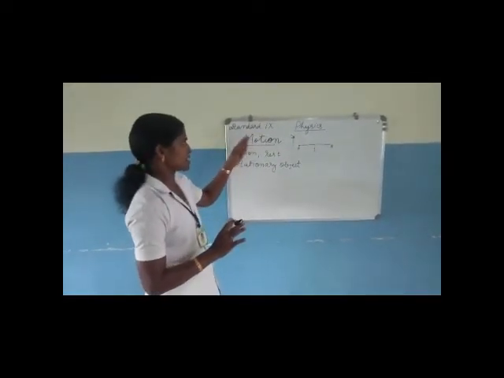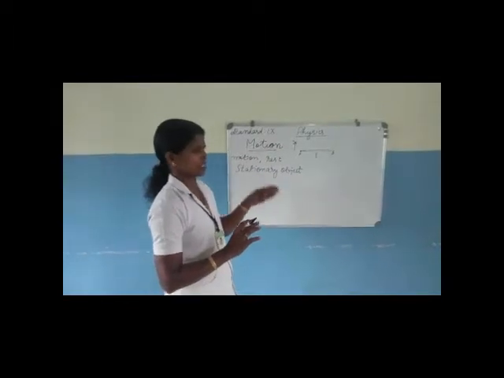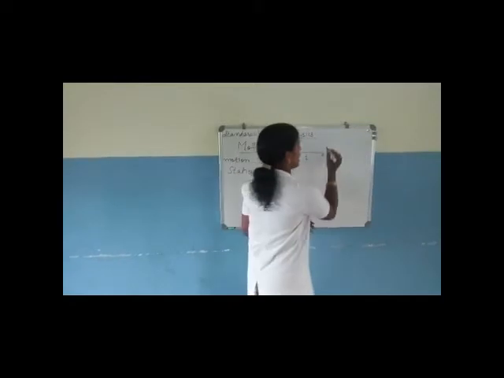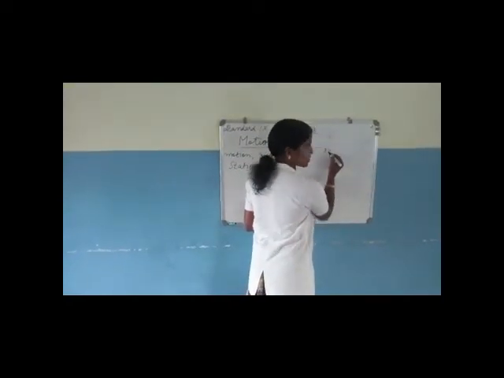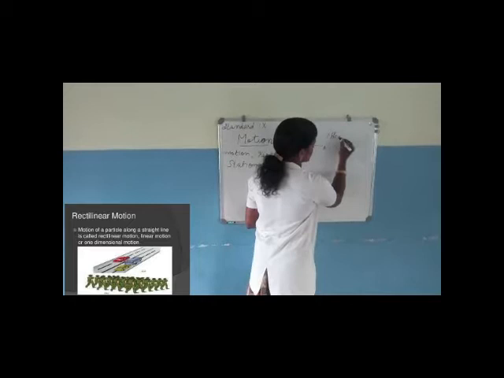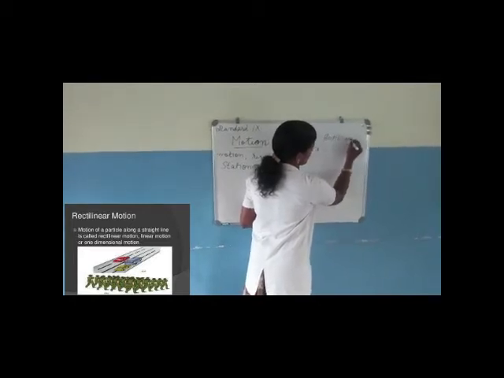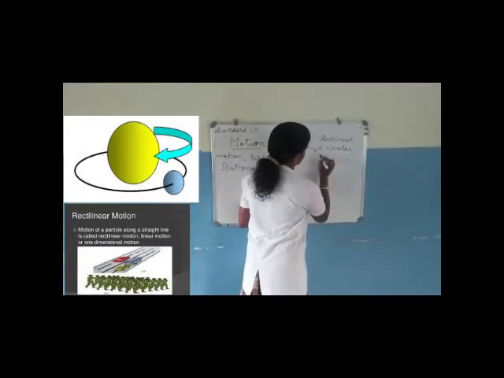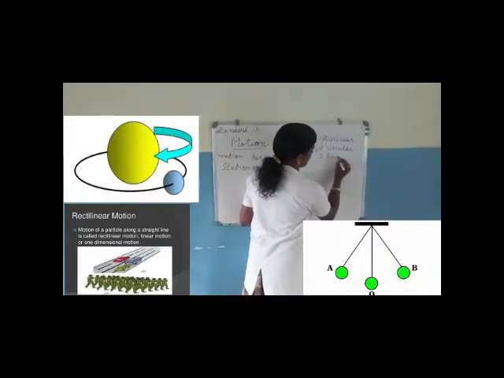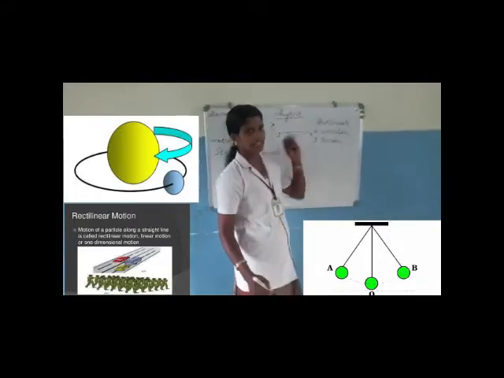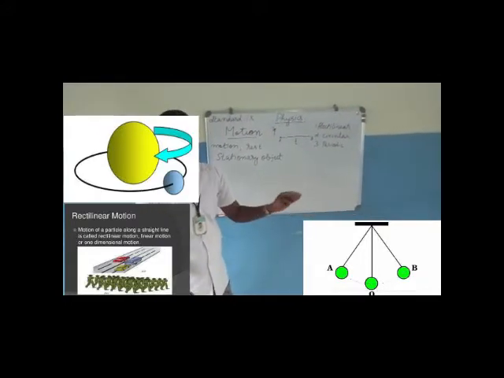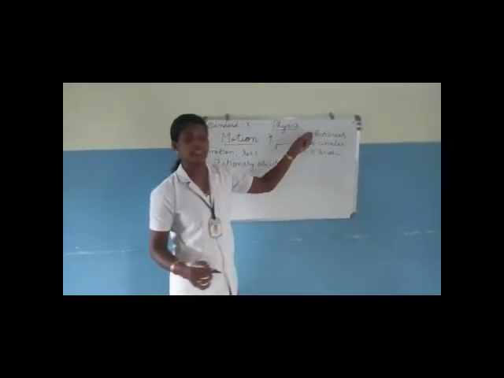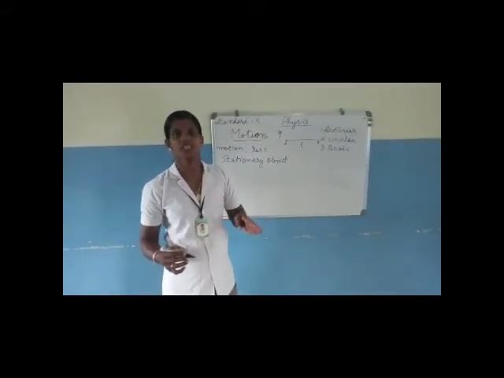Before studying the motion of an object, let's recall the different types of motion from our earlier classes. Do you remember the types of motion? The first one was rectilinear motion, then circular, then periodic. There are different types of motion, that is rectilinear, periodic, circular, etc. These types of motion are different. There is a difference in the path through which the object is traveling.